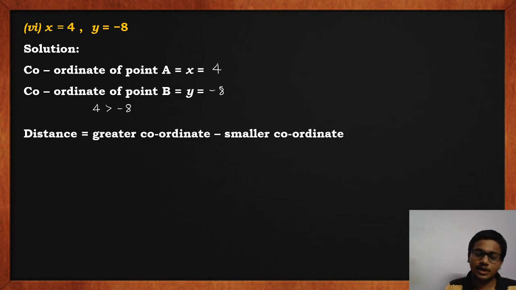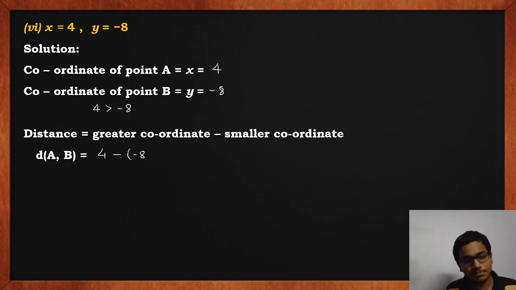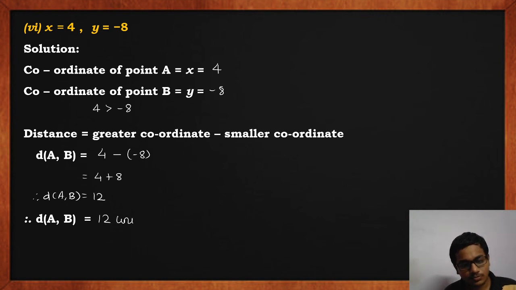So distance is greater coordinate minus smaller coordinate. So therefore distance AB is equal to 4 minus the smaller coordinate, minus 8. 4 minus minus 8 is equal to 4 plus 8, that is equal to 12. So therefore distance AB is equal to 12. So the final answer is distance AB equal to 12 units.